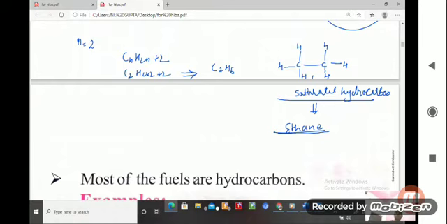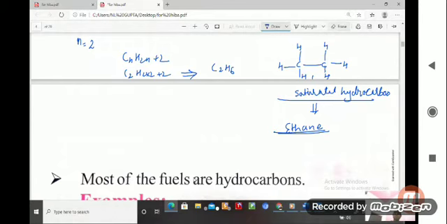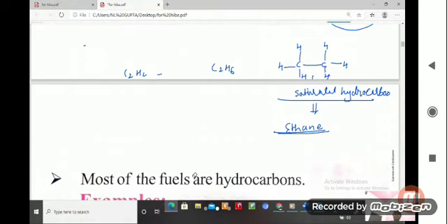Similarly, we have to go over the unsaturated hydrocarbon. How can you understand an unsaturated hydrocarbon? Let us have a look over it, student.